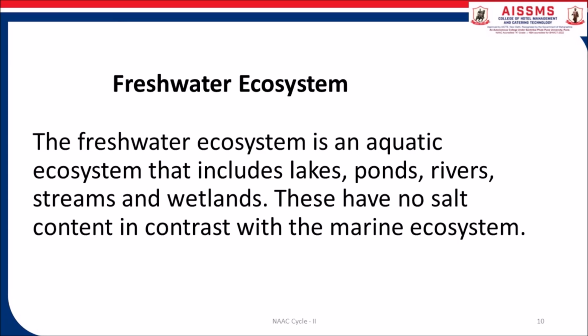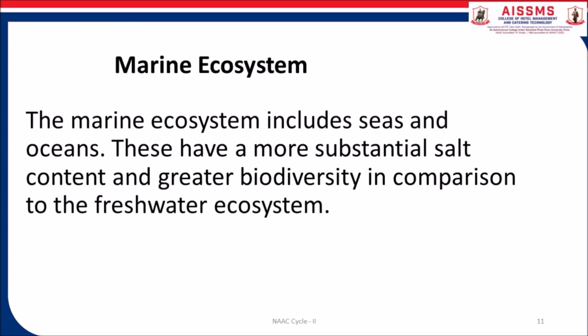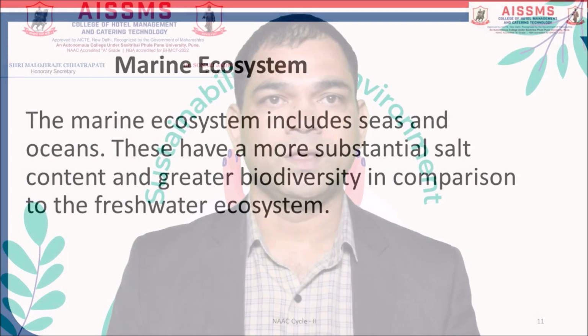These have no salt content in contrast with the marine ecosystem. Let us discuss marine ecosystem. The marine ecosystem includes seas and oceans. These have more salt content and greater biodiversity in comparison to the freshwater ecosystem.